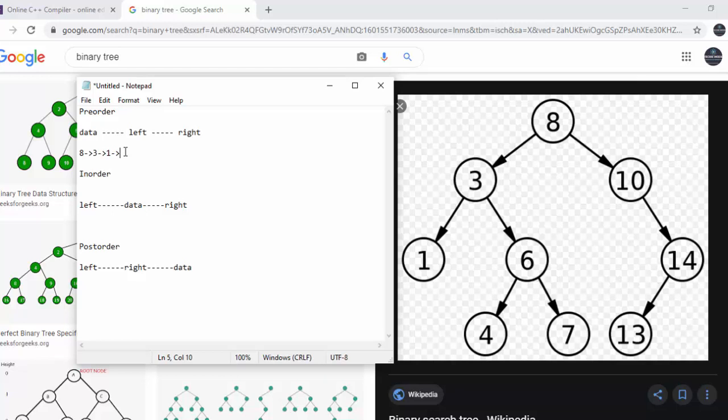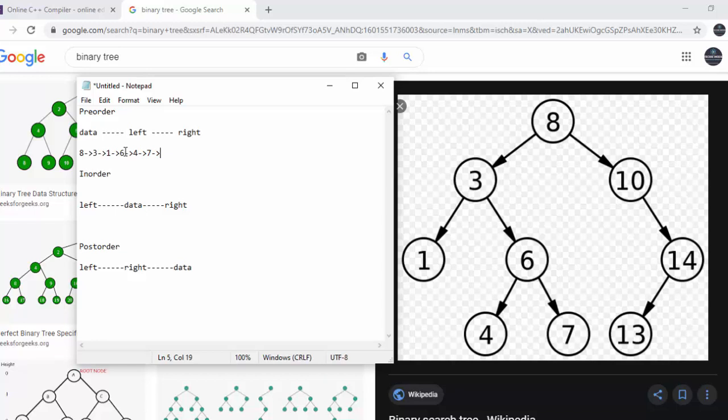Left is processed, now it will call right. 6, it will process itself. After that, it will call left. 4 will process itself. There is no left, there is no right, it will backtrack to 6 and it will call right. Then 7 will be processed. After this, left is processed, right is processed, it will backtrack to 3. So 3 is also processed. And it will backtrack to 8. So 8 is also processed. Our left complete portion is processed.